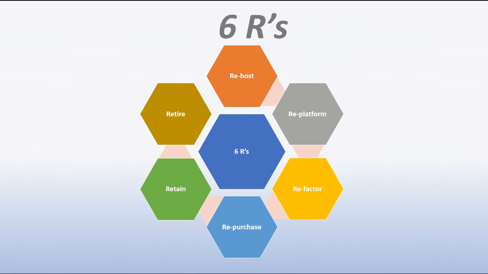Refactor is re-architecting. It is a costly approach for your application. Repurchase is where you get away from a licensing agreement and choose a software as a service subscription. Retain is for those applications which will remain on-premises. Retire is for those applications which are reaching their end of life.